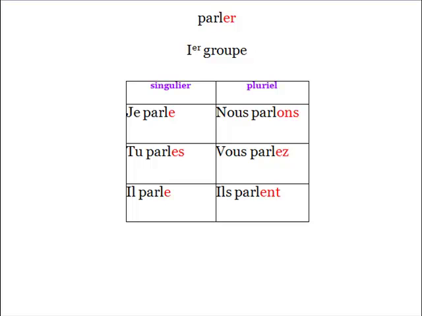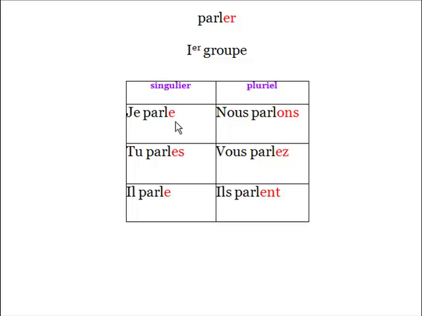I'll read them for you. Je parle, tu parles, il parle, nous parlons, vous parlez, ils parlent. Okay. And as you see, the endings are marked in red.